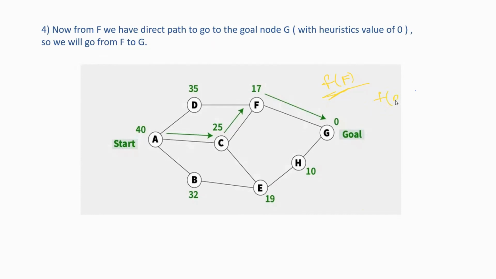So first we have d, second we have c, and third we have g, right?